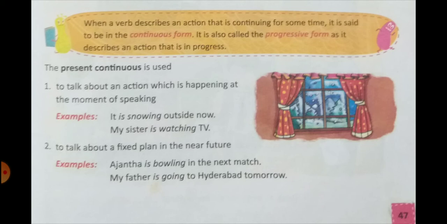Number 2, to talk about a fixed plan in the near future. So what you have already planned. For example, Ajanta is bowling in the next match. My father is going to Hyderabad tomorrow. So these actions have already been planned. So I hope you have understood the continuous form and the instances or the time when we use the present continuous form of the verb.